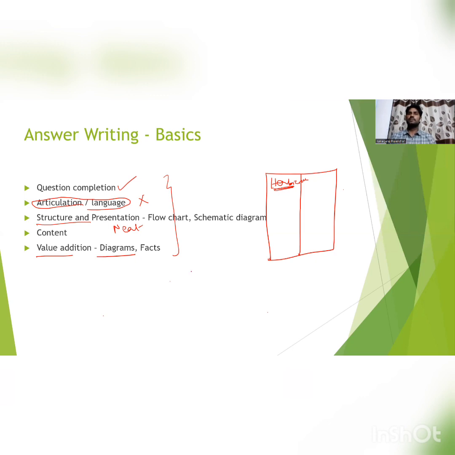For example, even for some theoretical topics, we can draw a diagram. For example, the difference between irrigated agriculture and dryland agriculture. In this topic, we can write the difference between them. Irrigated agriculture is mostly practiced in irrigated conditions, where they use an artificial source of irrigation, mostly in the Indo-Gangetic Plains region and the delta regions. And dryland agriculture is mostly practiced in the central part of India, where the rainfall